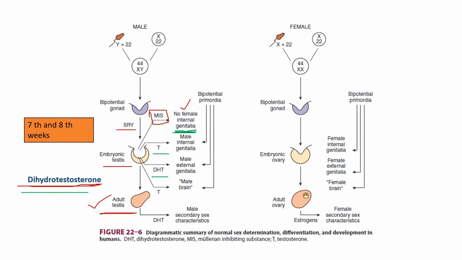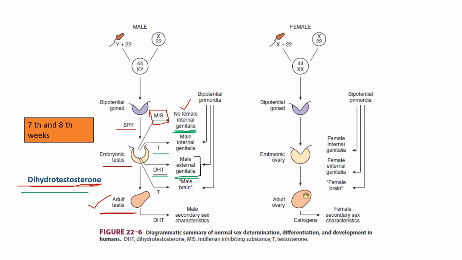This Mullerian inhibitory substance is essential for the suppression of female sex characters. The testosterone produced in the developing testes is metabolized to form dihydrotestosterone, which induces the formation of male external genitalia.